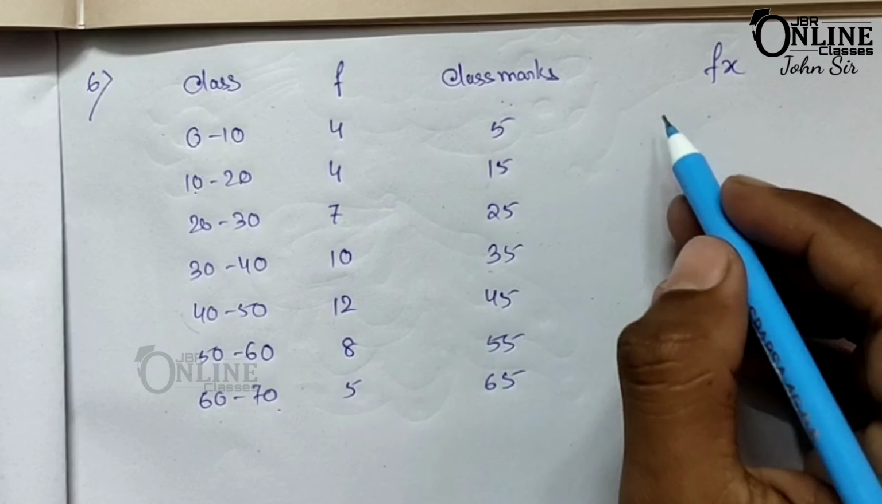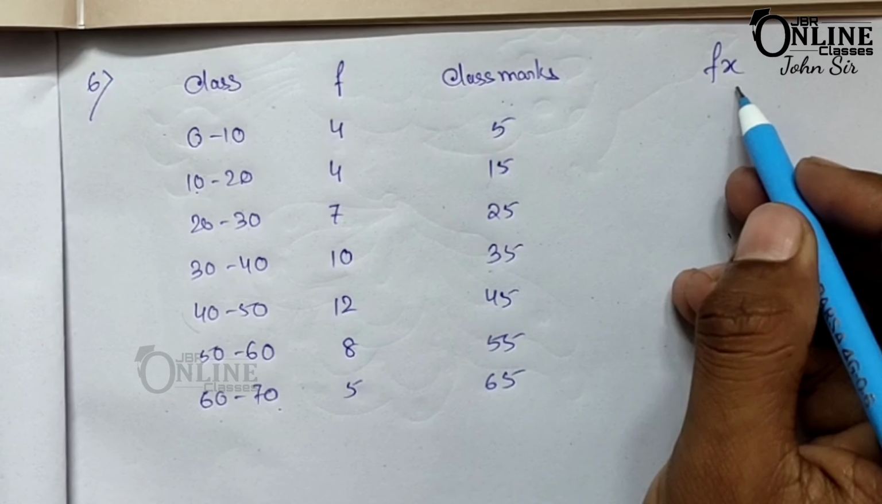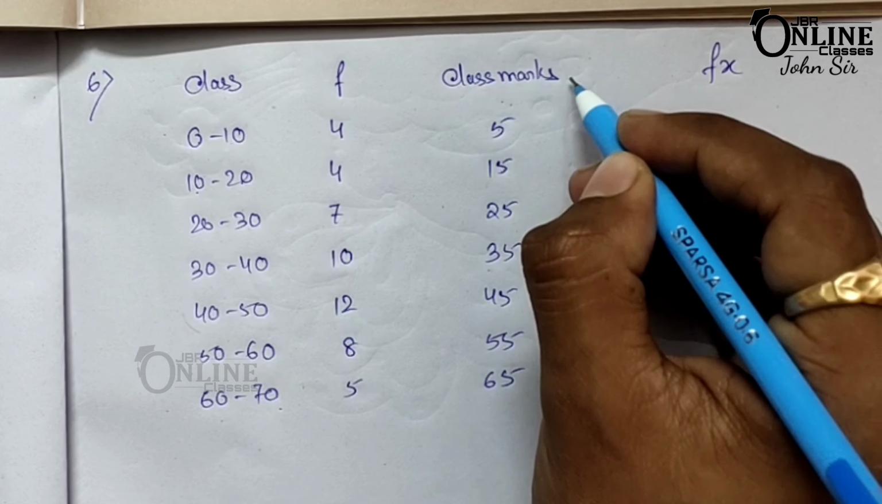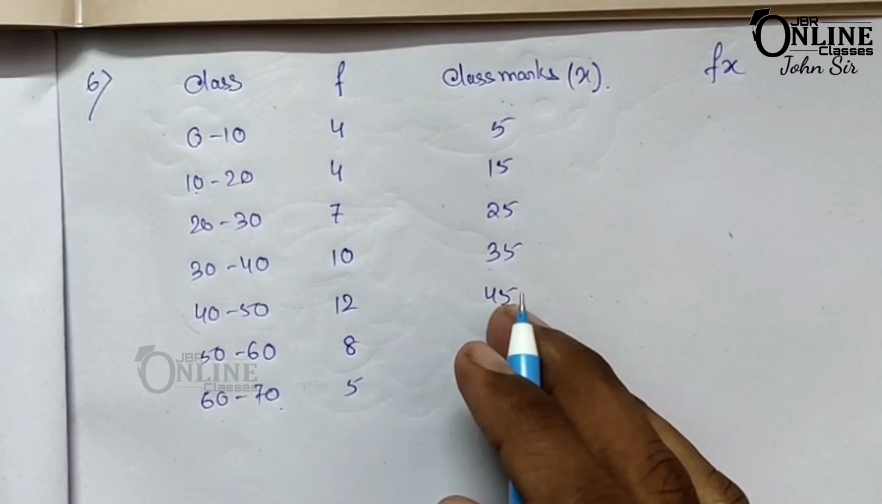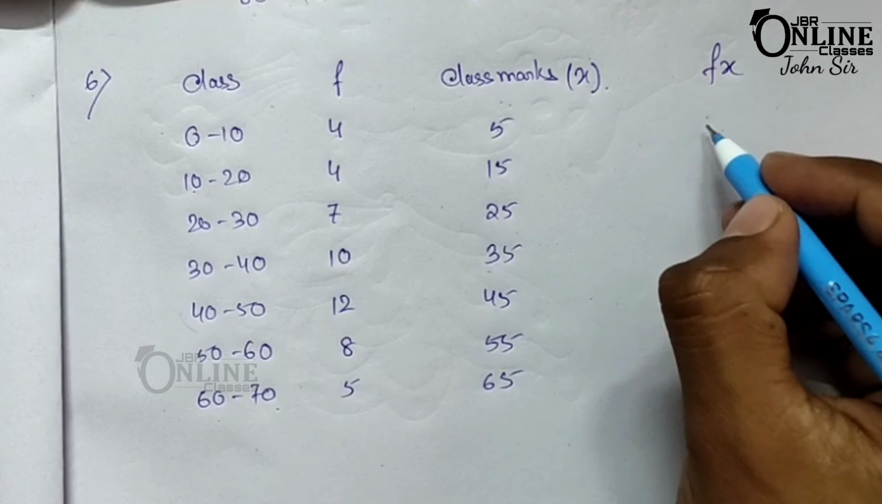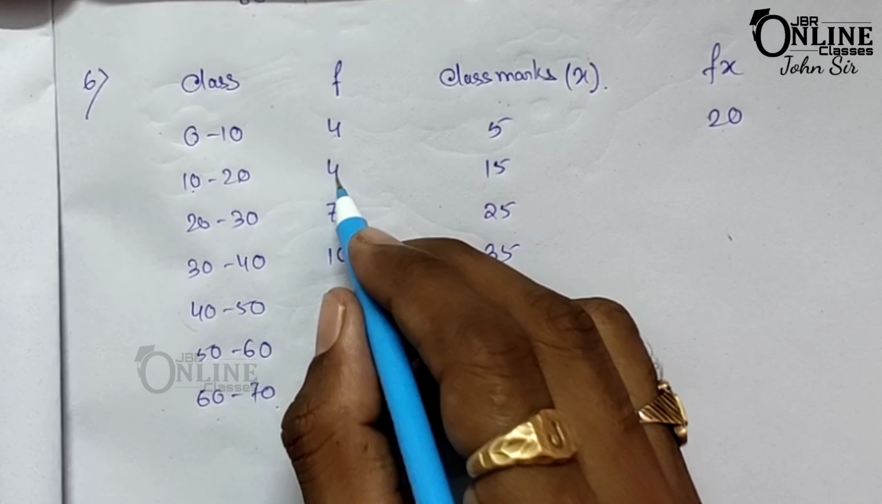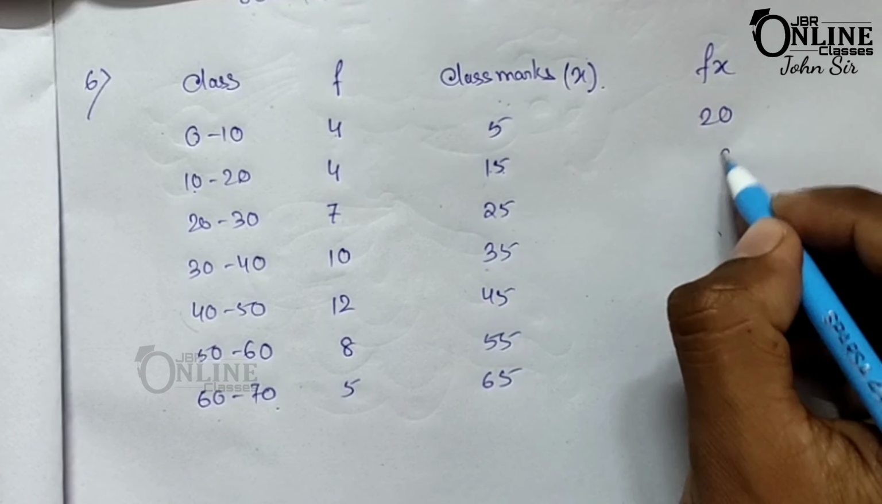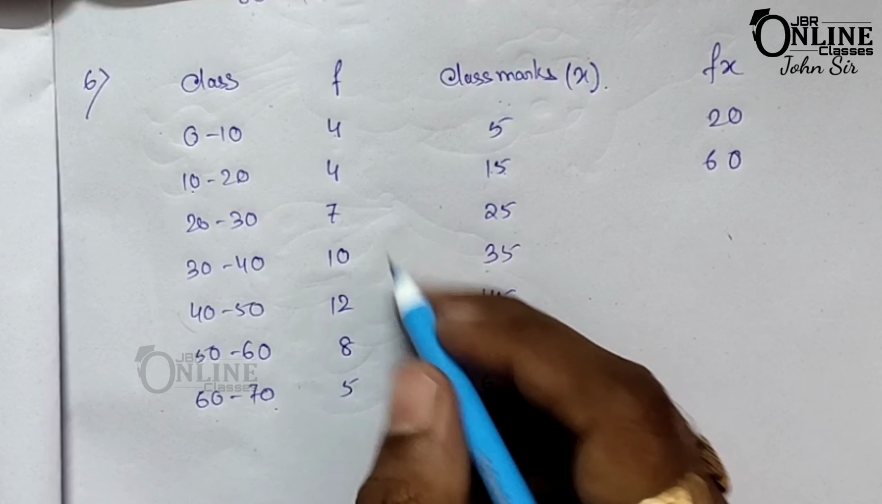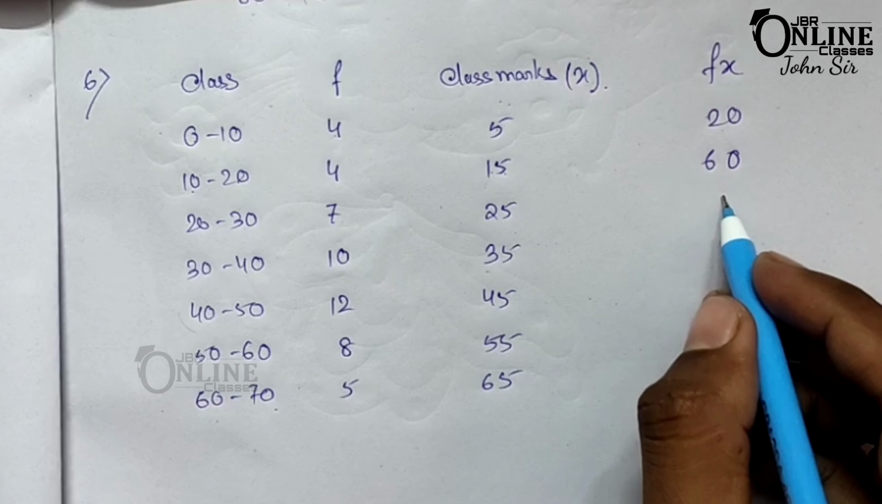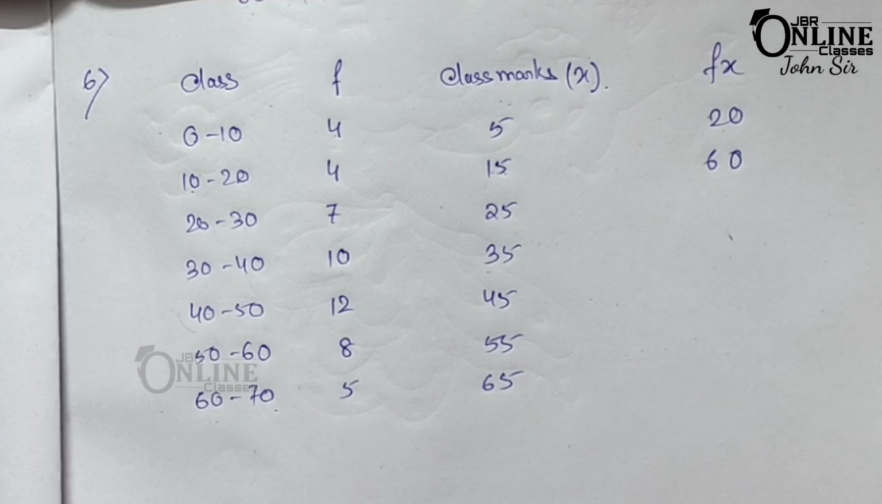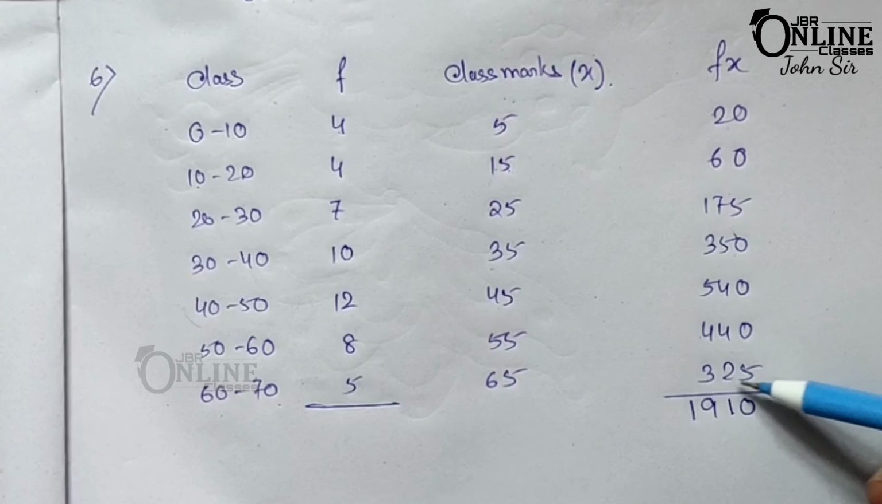Now next thing you have to find out is fx. Here the class mark is the x. So first 4 into 5, that means 20. After that 4 into 15, 60. In that way you just multiply these numbers and put down the numbers here. So here are the remaining fx.